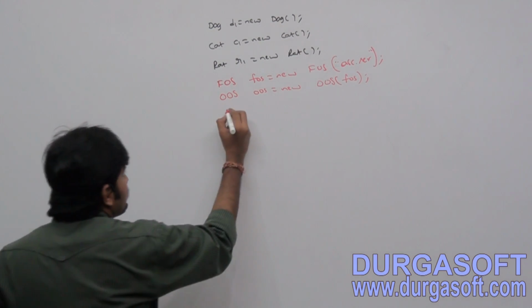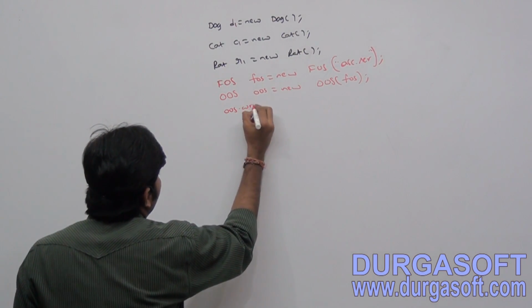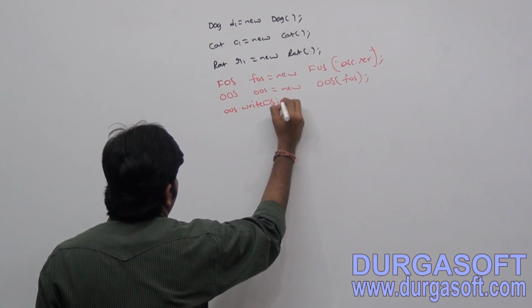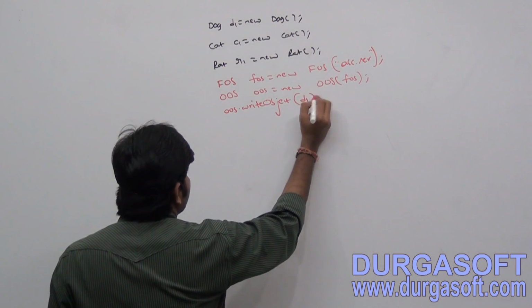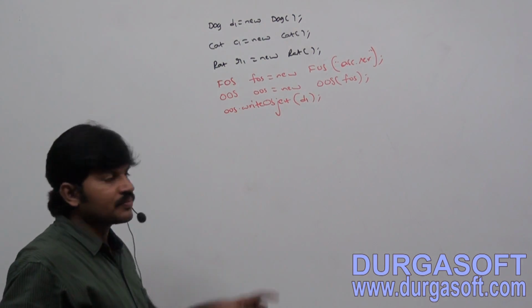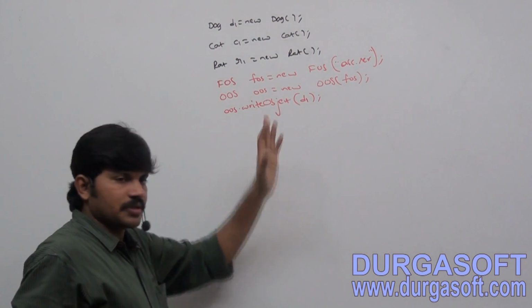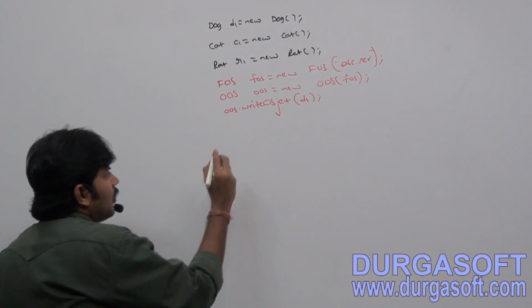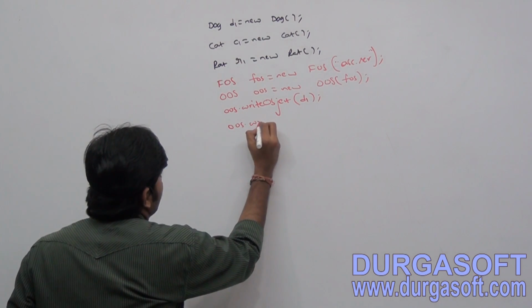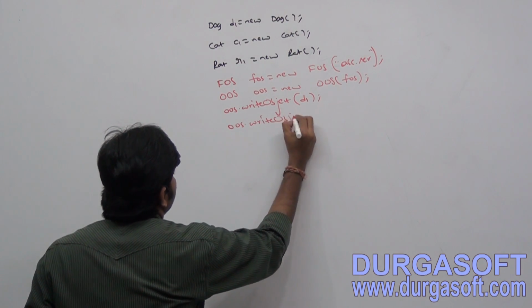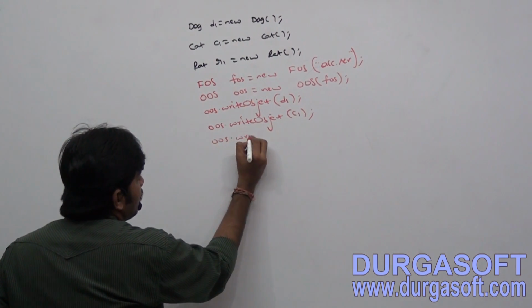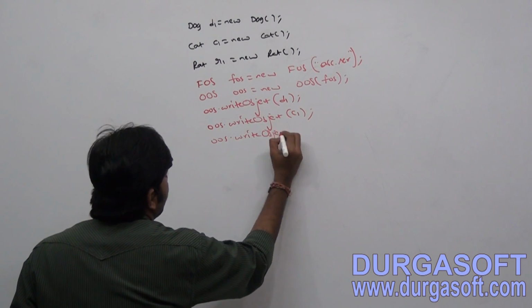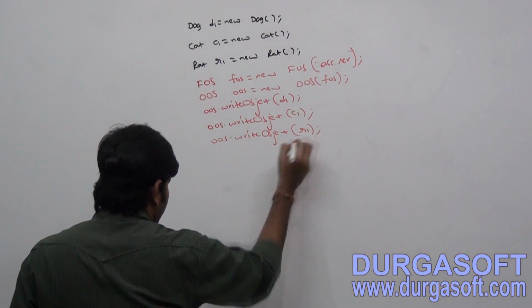Next, oos.writeObject of d1. The first object, the dog object, is serialized. Now oos.writeObject of c1, and oos.writeObject of r1.